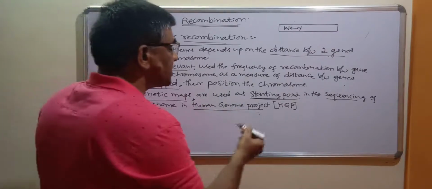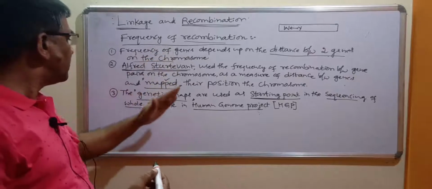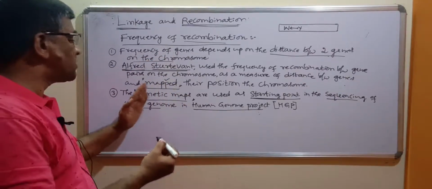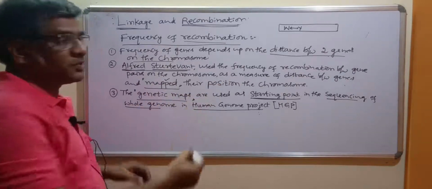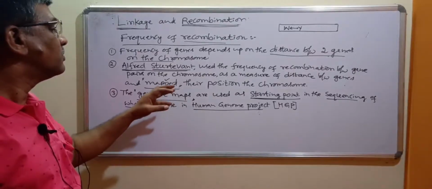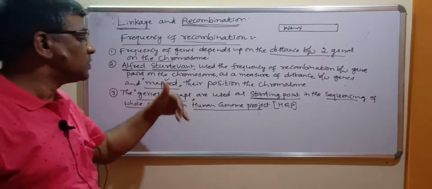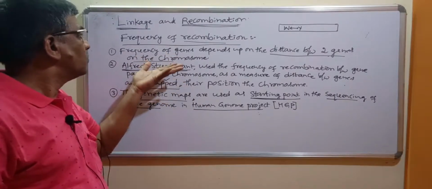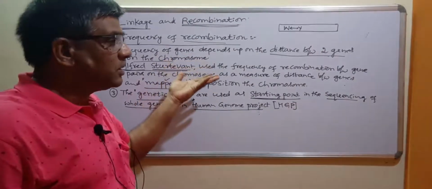This Human Genome Project you will study in later lessons. So in this way, the Human Genome Project in which sequencing is done, these genetic maps are used as a starting point. With the help of that we can understand about the human genome and also the genome of other organisms. So with this now we have understood about the process of linkage and recombination.